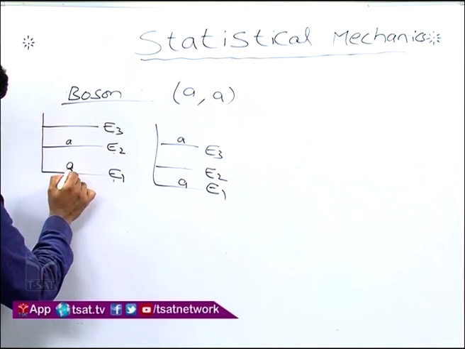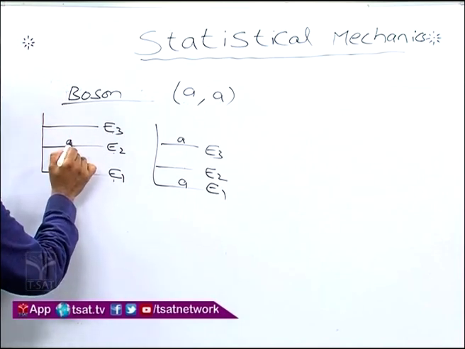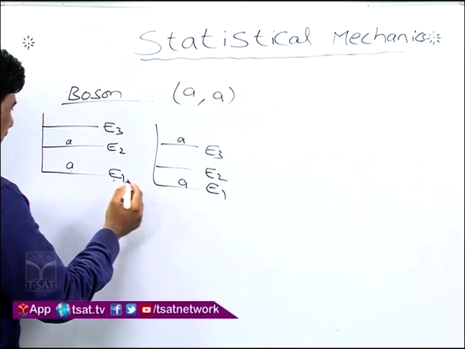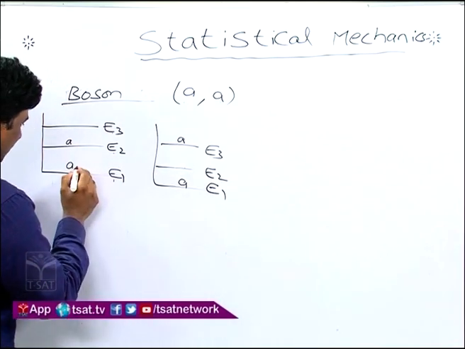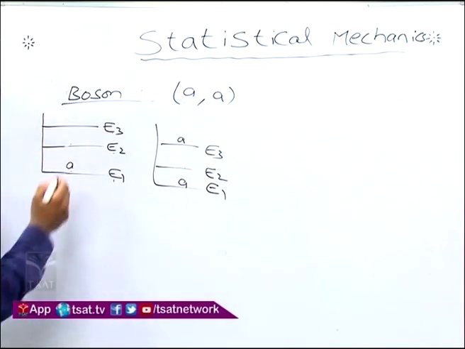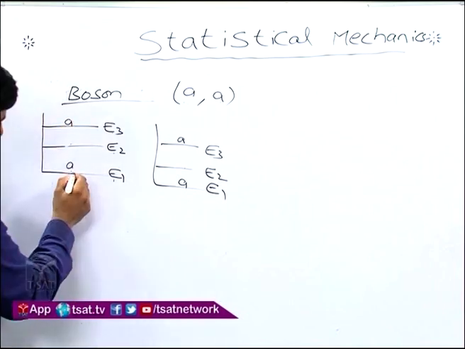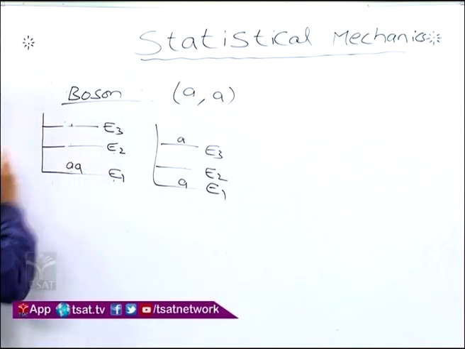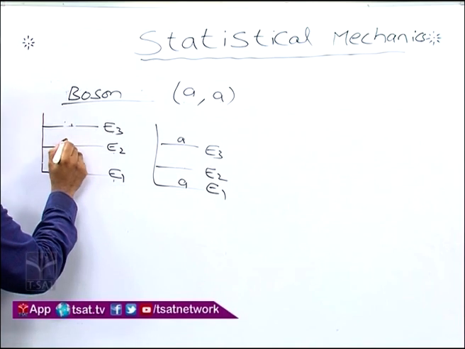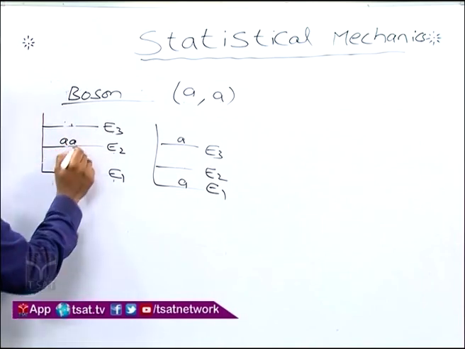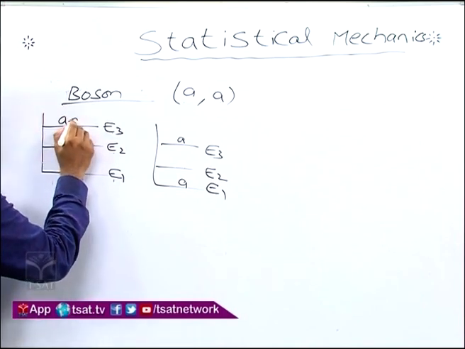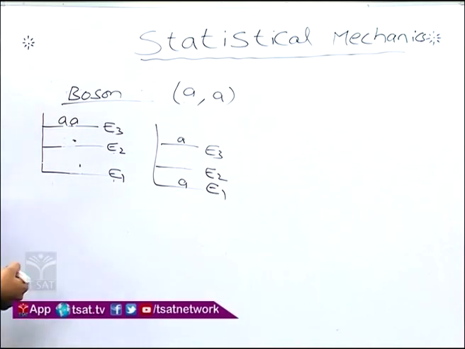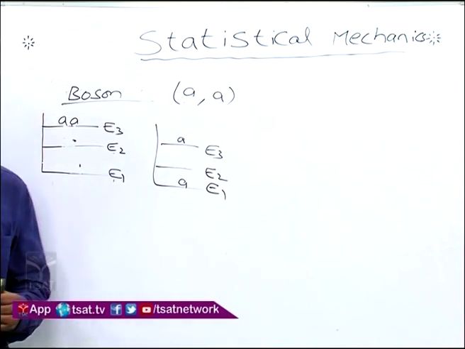I am placing a particle A here, and I am going to place one more particle A here. I am also placing one particle here. The other way is I can place A here, and I can also place this A here by removing this one. So I can also place this AA here, and this AA here. In this way you can arrange n number of configurations.